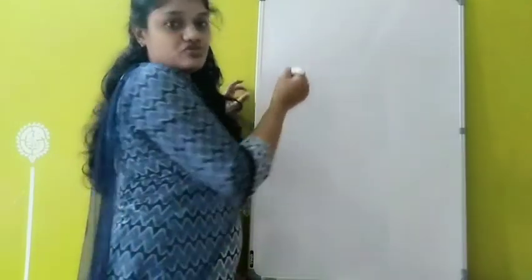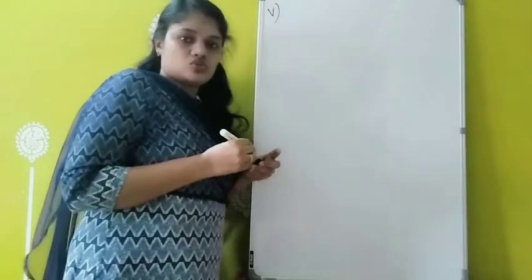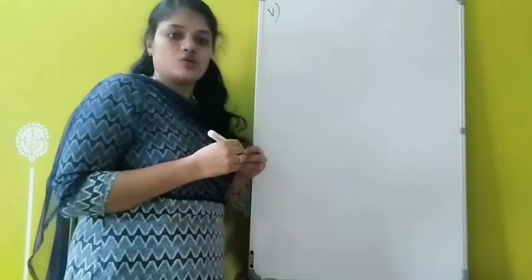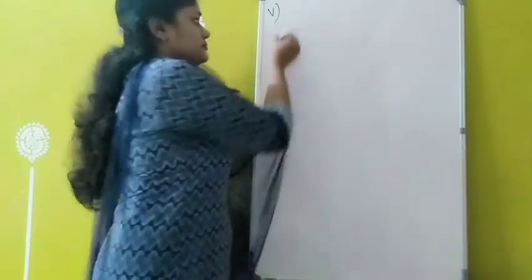Next is principal focus. Principal focus we have to study separately for concave and convex mirror. First of all, we can study the principal focus of a concave mirror.